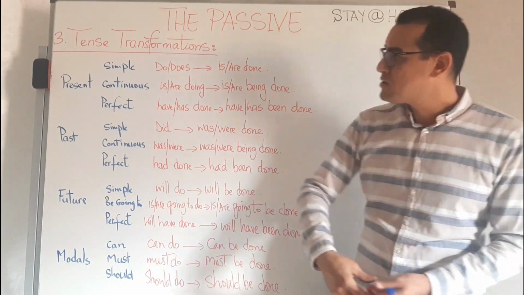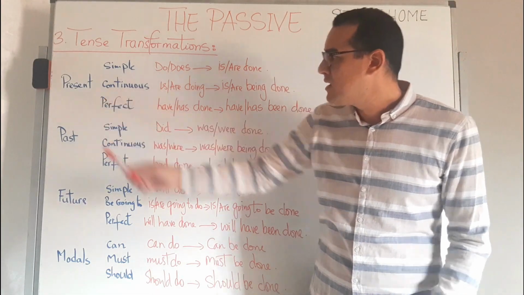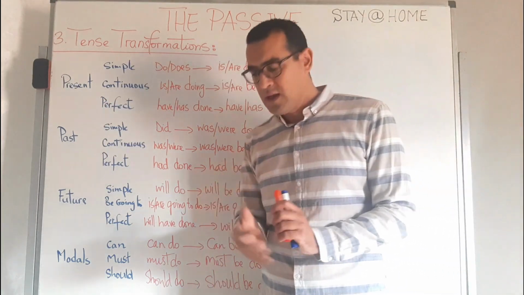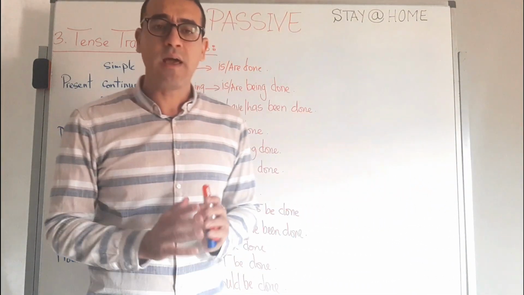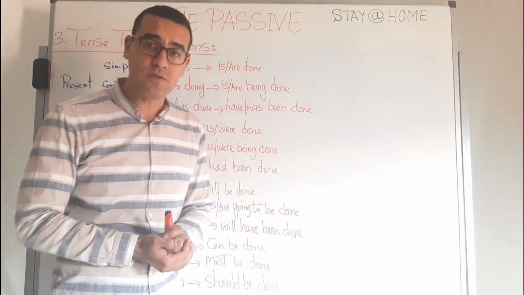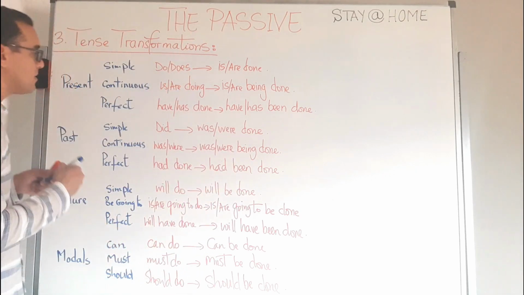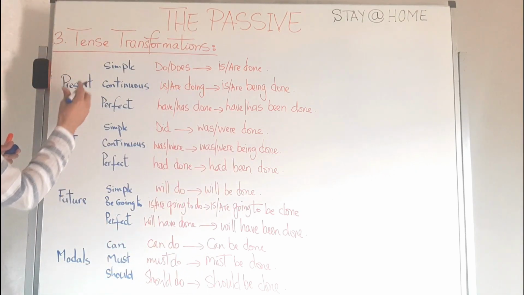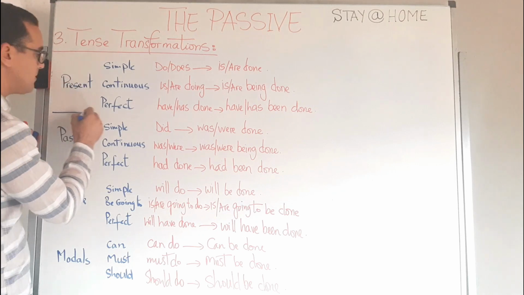If you could actually memorize all these transformations, you wouldn't have any problems transforming sentences from active into the passive. As you can see, we have a short summary of all English tenses, and how we transform them from the active into the passive. So let's have a look at them, please. We have the present tenses, so we're going to limit them here.